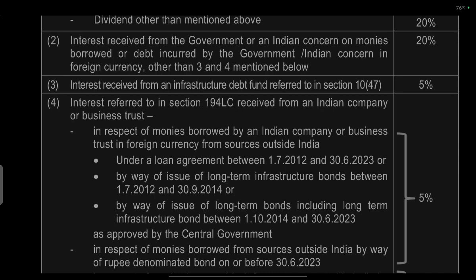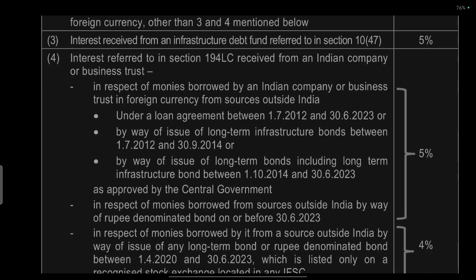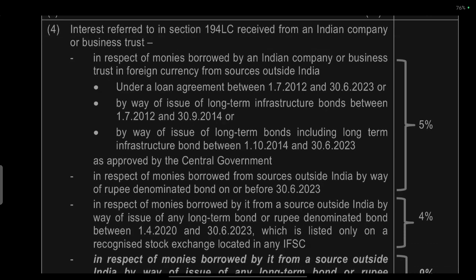Interest referred to in Section 194LC, received from an Indian company or business trust in respect of money borrowed in foreign currency from a source outside India under a loan agreement between 1st July 2012 and 30th June 2023, or by way of issue of long-term infrastructure bonds between 1st July 2012 and 30th September 2014, or by way of issue of long-term bonds including long-term infrastructure bonds between 1st October 2014 and 30th June 2023: 5%.